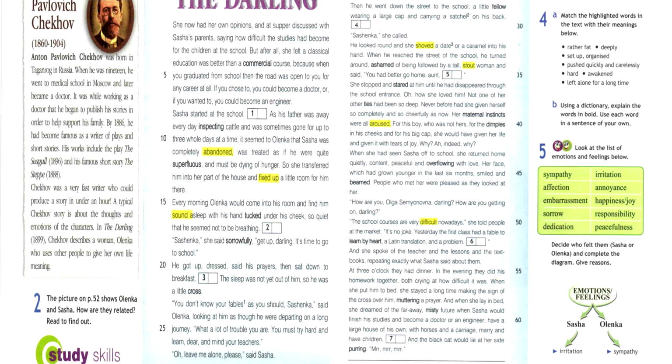"Sashenka!" she called. He looked round and she shoved a date or a caramel into his hand. When he reached the street of the school, he turned around, ashamed of being followed by a tall, stout woman, and said, "You had better go home, Aunt. I can go the rest of the way myself." She stopped and stared at him until he had disappeared through the school entrance.